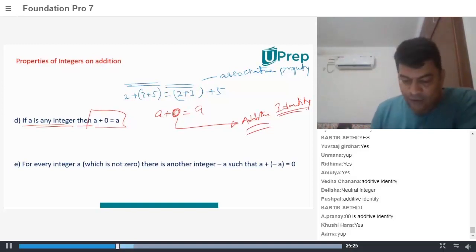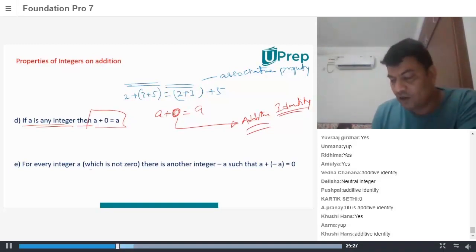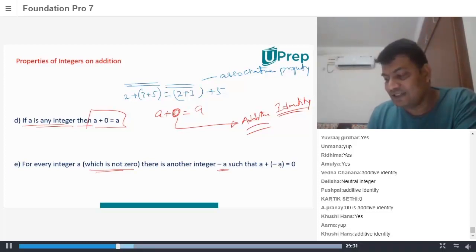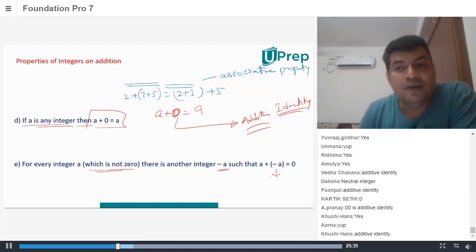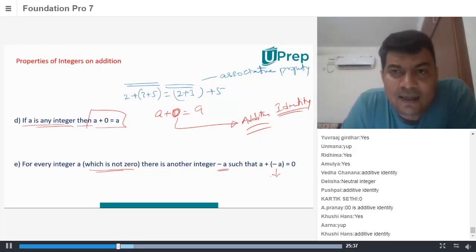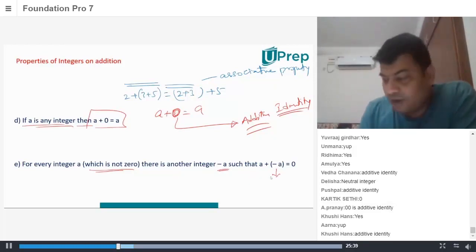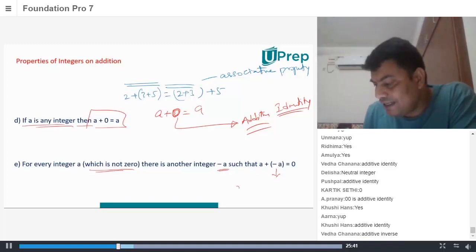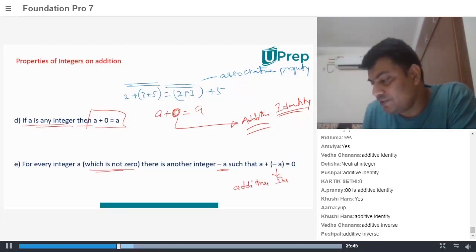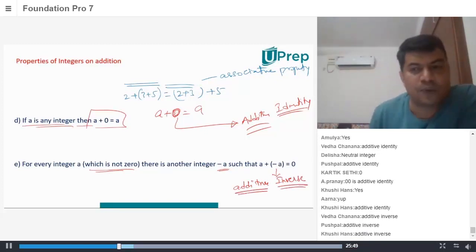Very good. Now, for every integer a which is not 0, there is another integer minus a, such that a plus minus a is 0. We also learned this. And what do we call this minus a? Additive inverse. Very good. That's called additive inverse. Very good.